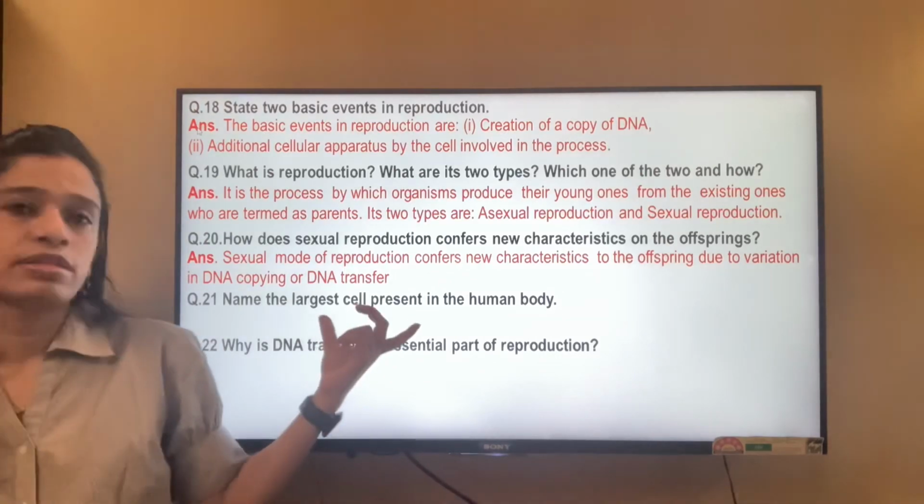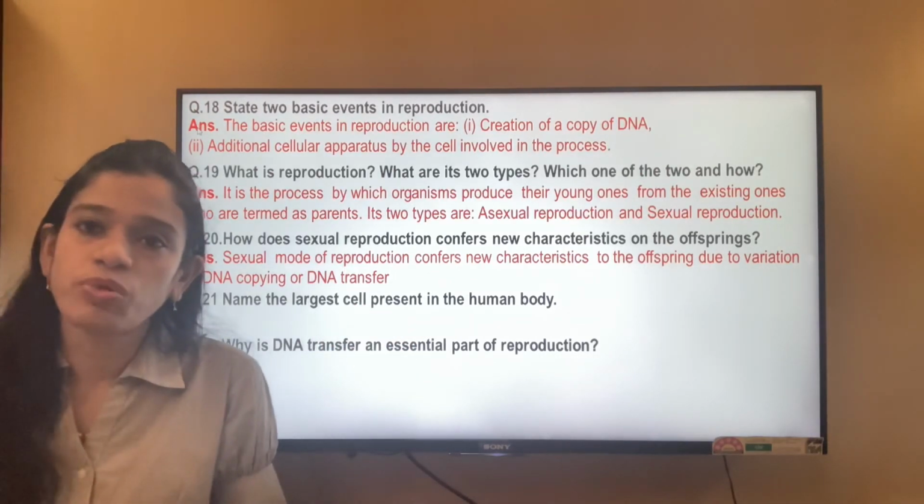Name the largest cell present in the human body. The largest cell present in the human body is the ovum.